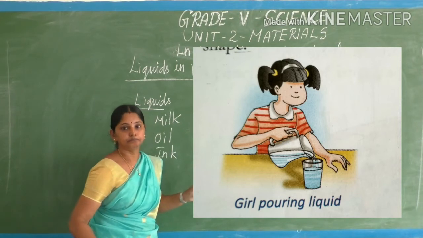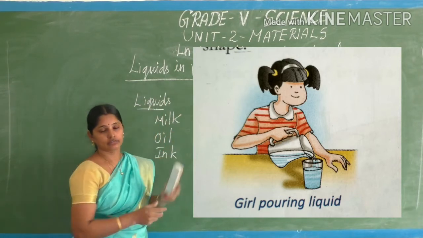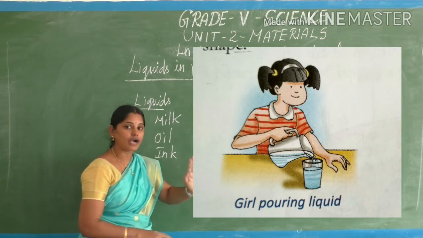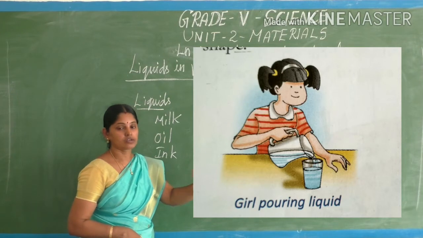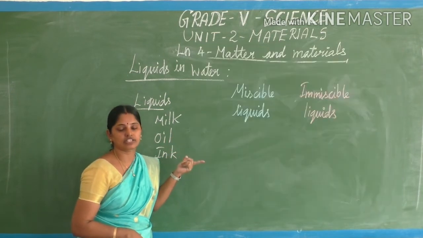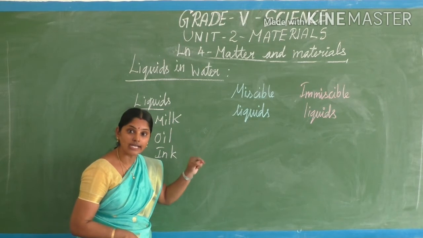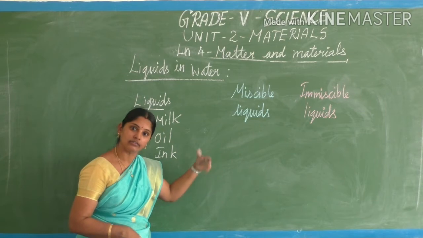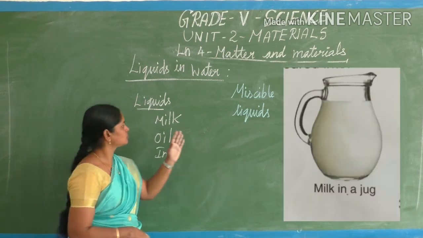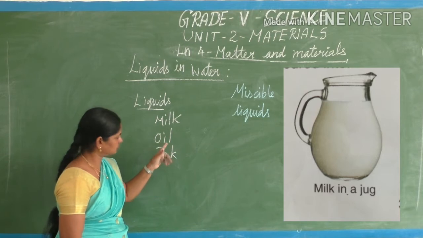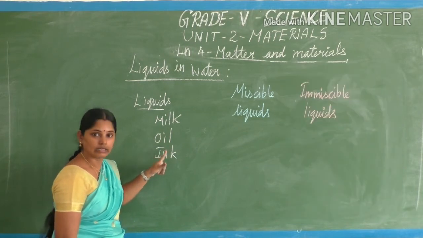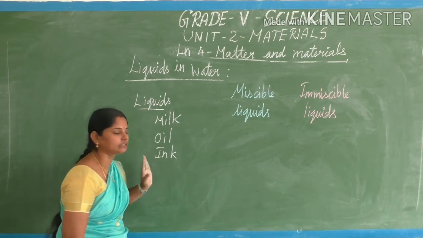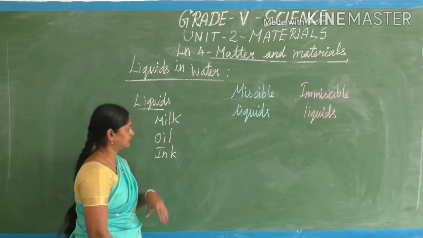Liquids in water. Water is also a liquid. Now we are going to add another liquid into the water. Previously we checked the solubility of solids in water. Now we are going to check the solubility of liquids in water. Okay, liquid to liquid. Milk is a liquid, isn't it? Oil, ink. We take these three because we are in standard. Now we are taking simple things: milk, oil and ink.